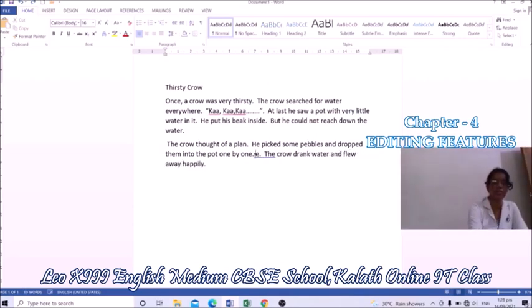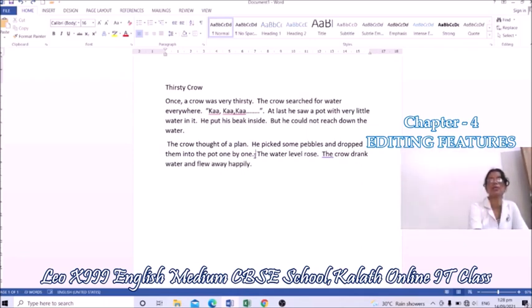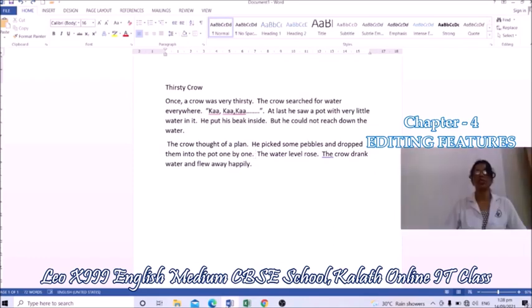Control is set. Children, you can remove a letter, a word, a full sentence using delete or backspace key.